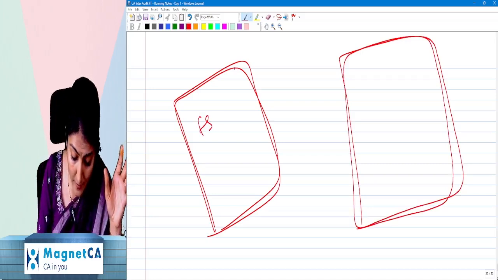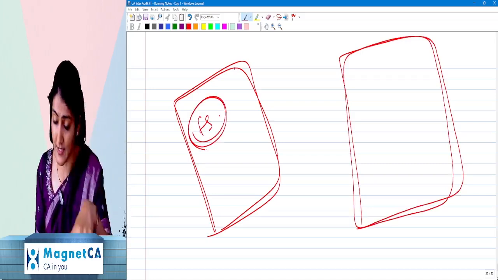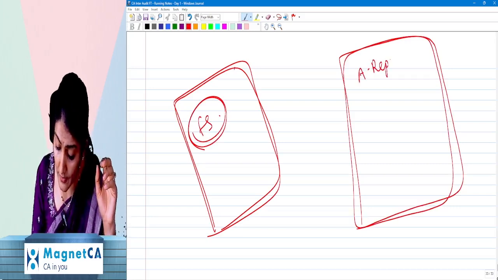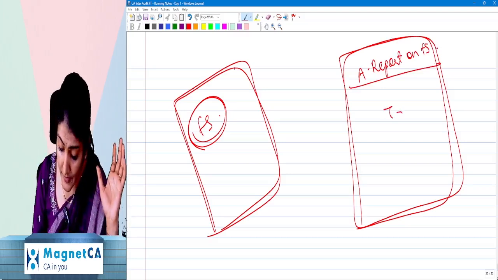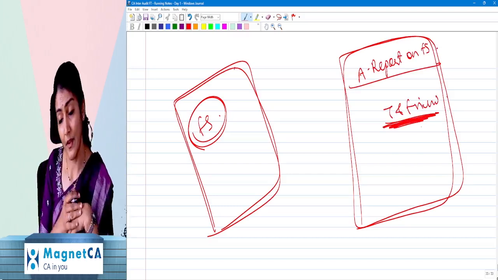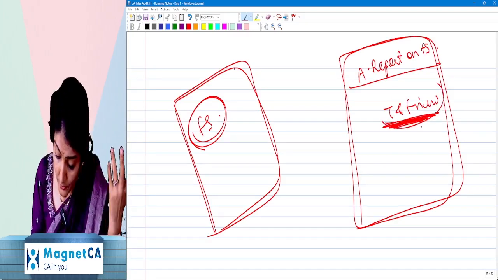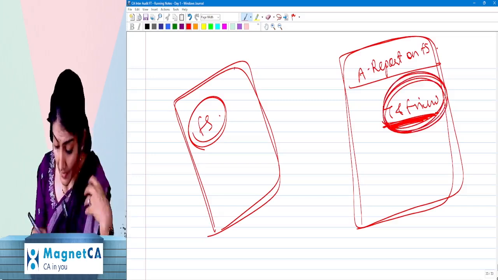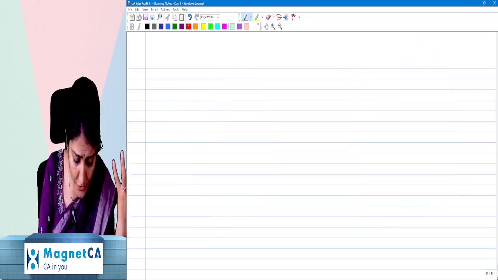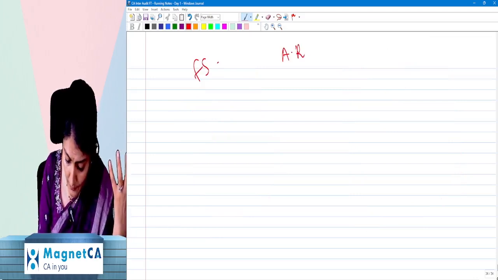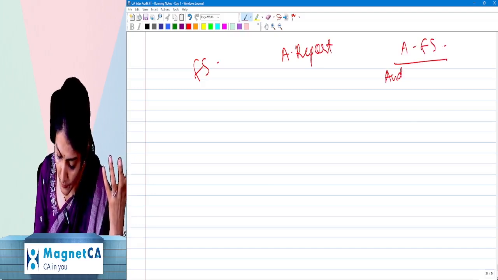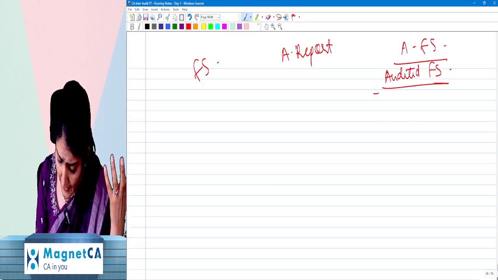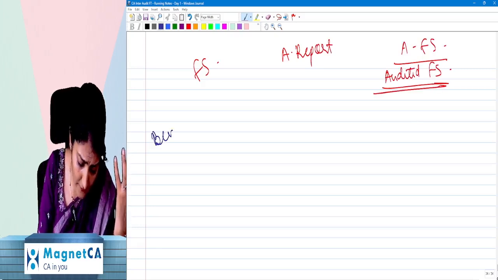Similarly, management, the responsible party, you have prepared the financial statements, fine. Now let our auditor do the audit and give an audit report on these financial statements and express an opinion as to whether or not the financial statements give a true and fair view. So obviously, these financial statements, this auditor's report, these audited financial statements, AFS, what is that? Audited financial statement. To whom are they beneficial?